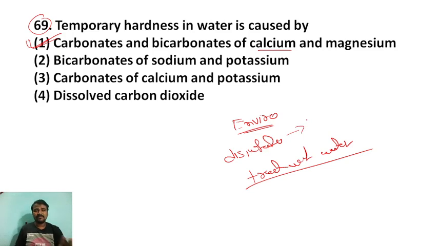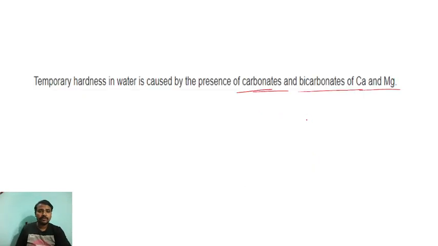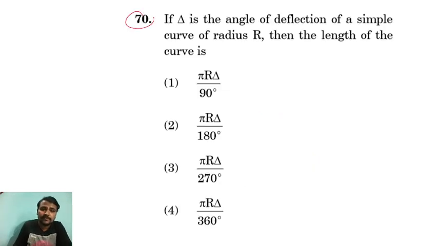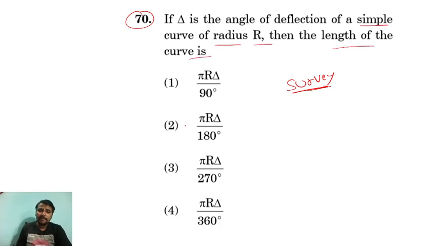So those are the important points you have to remember. Okay, next question. If delta, again this is a survey question, is the angle of deflection of a simple curve of radius r, then the length of the curve is pi r delta by 180 degree.